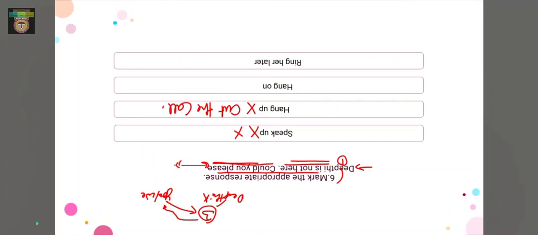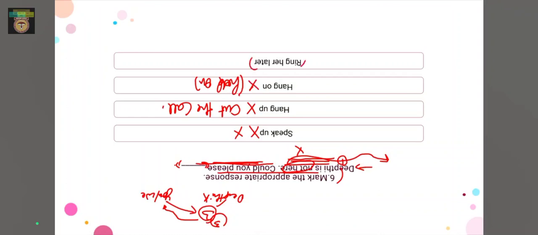So again we have hang on. So hang on means to hold on for a minute or two. So when Dipti is not available at all, why would they say hold on and waste your time, right? So if Dipti was available and busy in some other work, using hold on here would be appropriate. But she's not available. This means that she has gone somewhere outside, right? So not here means she's not available currently at the place where you're talking with the third person, right? So when Dipti is not here, they won't say, could you please hang on and waste our time, right? So hang on would be a wrong option.